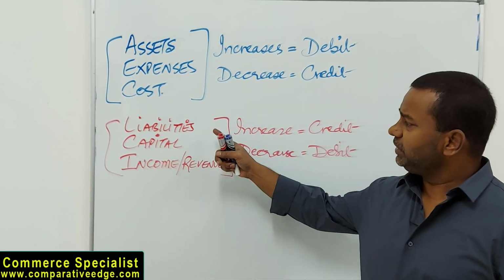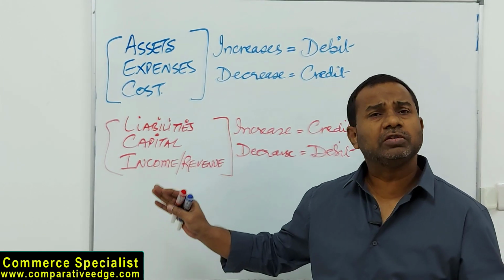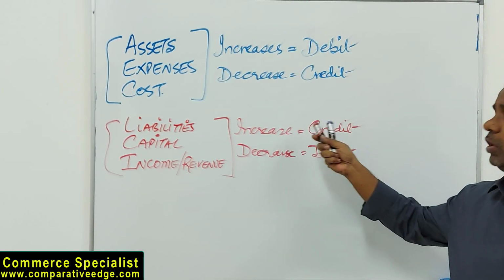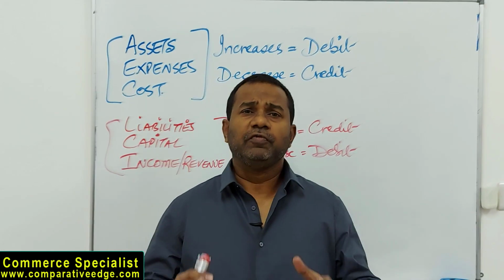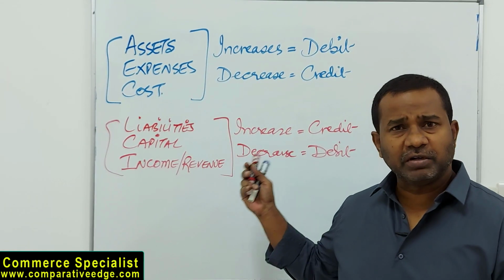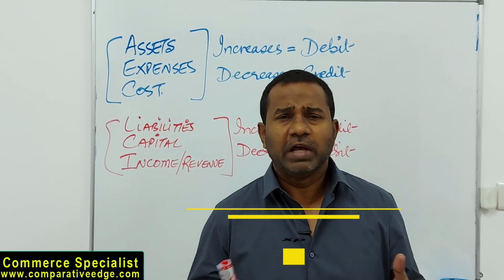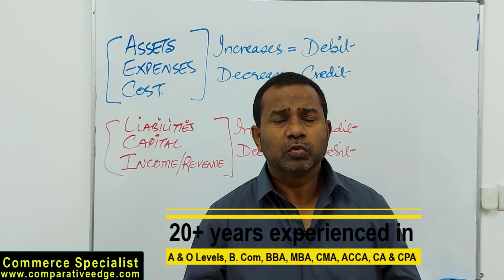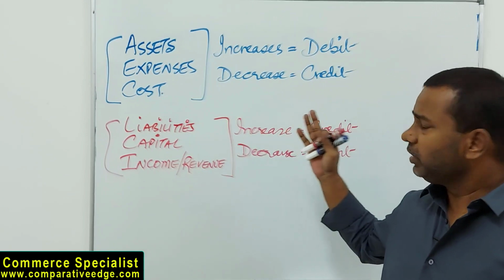Likewise, when you look at liabilities, capital, and income, this is another group. Why have I categorized them into one group? Because the rules are the same for them. Whether it be liability, capital, or income, if it increases, we record it as a credit. If it decreases, we record it as a debit. Ladies and gentlemen, if you need to master accounting, you need to have these rules of debit and credit on your fingertips. It's just like if you're fast asleep, somebody wakes you up and asks your name, without any hesitation, you tell your name. Likewise, if somebody wakes you up and asks what is a decrease in liability, you should say debit.